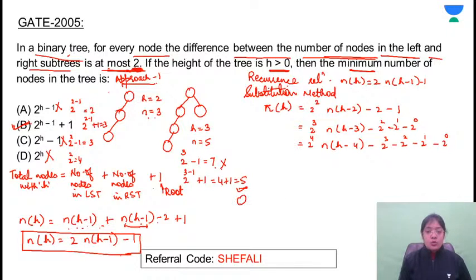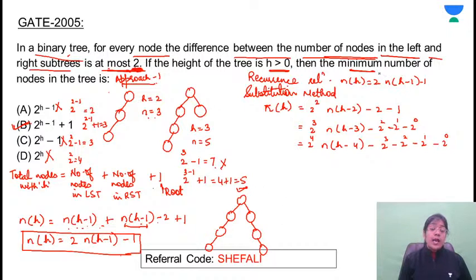Now what if we consider n equal to 7 with height 3? Construct it and see. Height of the tree is 3. 3 height is there and you are taking the number of nodes as 7. So 4, 5, 6 and 7 here. So is it satisfying the condition?